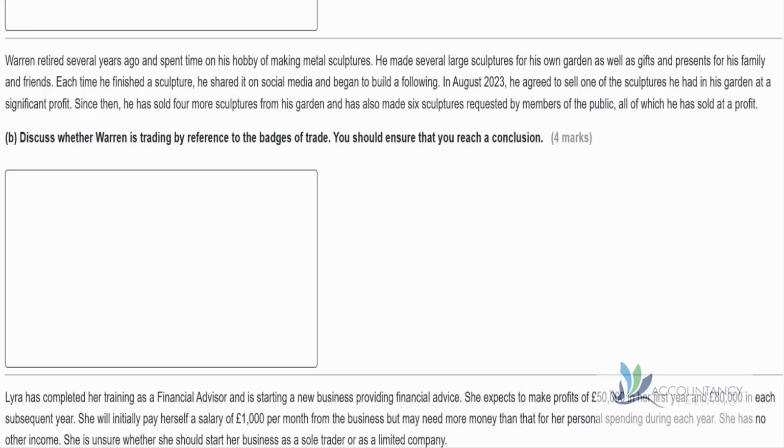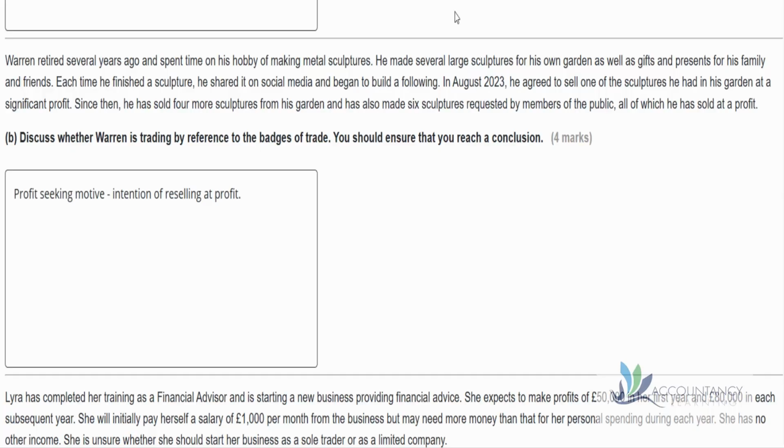So we need to discuss whether Warren is trading by reference to the badges of trade. You should ensure that you reach a conclusion, and notice there are 4 marks available for this. Now notice the command verb here, discuss. Imagine you're having a discussion. How many people do you need to have a discussion? Well, a minimum of two. So imagine two people are discussing this. This person could be trading or could not be. And that's what we need to identify in terms of our answer.